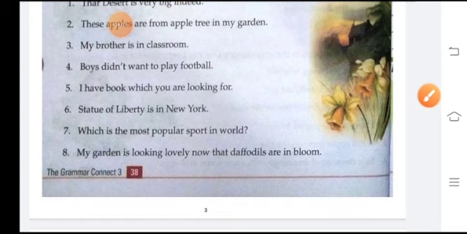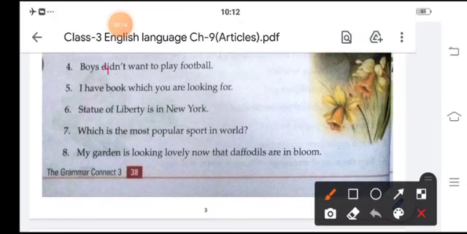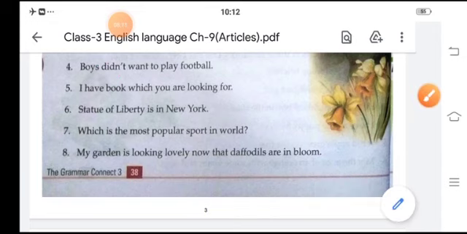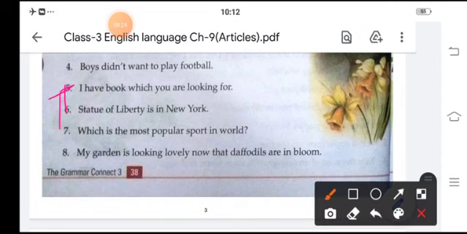I have the book which you are looking for. I have a book. It is definite. The Statue of Liberty is in New York. Which is the most popular sport in the world?